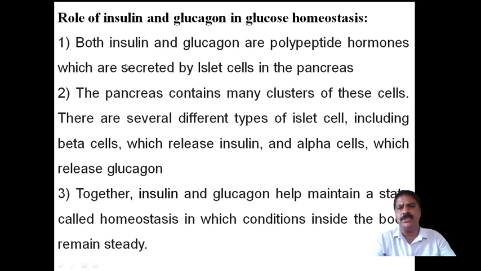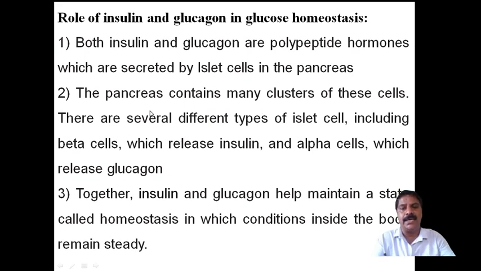Both insulin and glucagon are polypeptide hormones which are secreted by the islet cells in the pancreas. The pancreas contains many clusters of these cells.